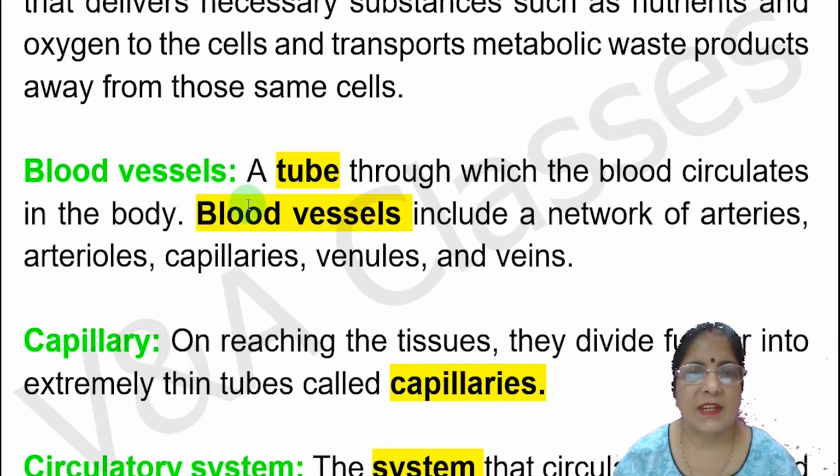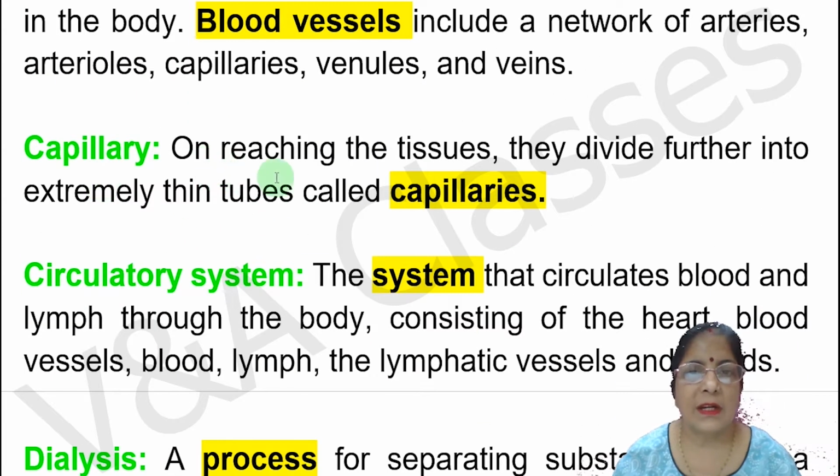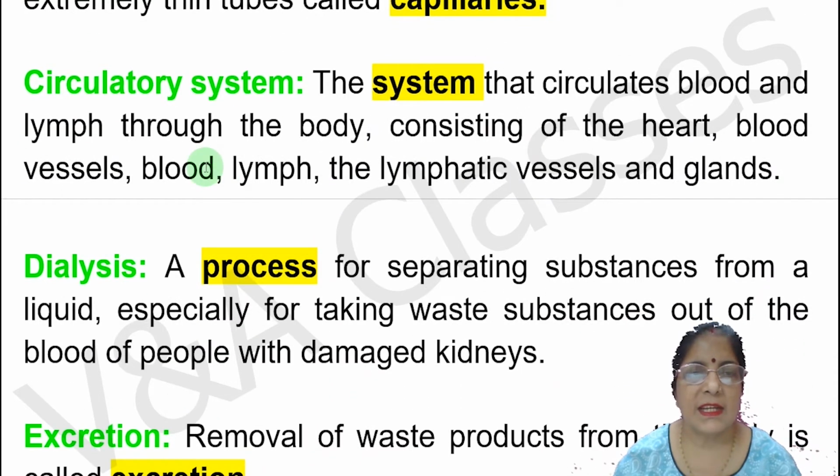Next keyword is blood vessels, a tube through which the blood circulates in the body. Blood vessels include a network of arteries, arterioles, capillaries, venules, and veins. Next keyword is capillary. On reaching the tissues, they divide further into extremely thin tubes called capillaries. Next keyword is circulatory system, the system that circulates blood and lymph through the body consisting of the heart, blood vessel, blood, lymph, the lymphatic vessels, and glands.